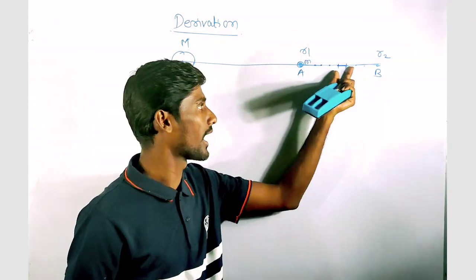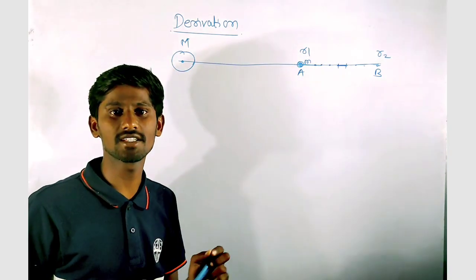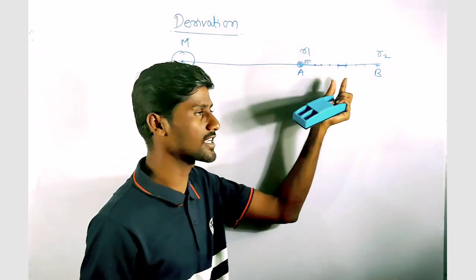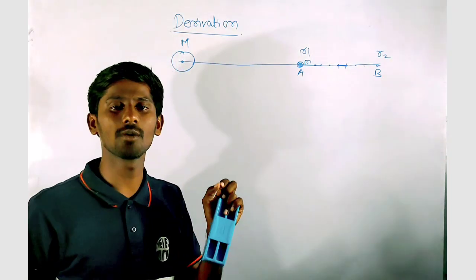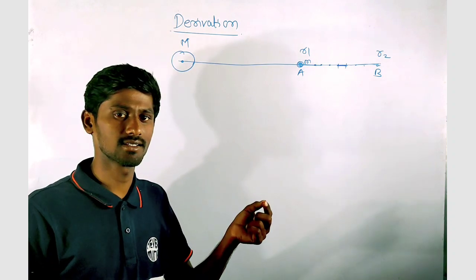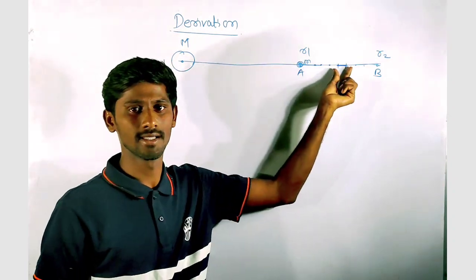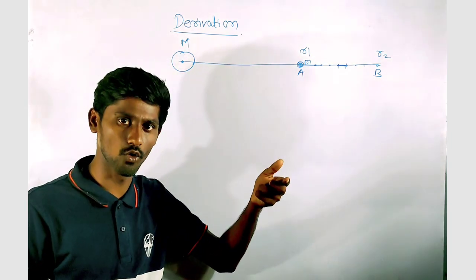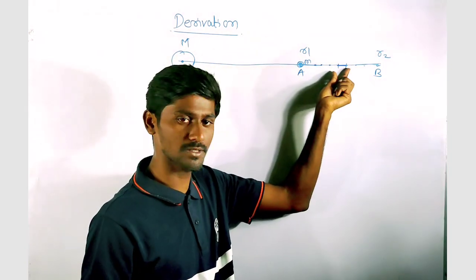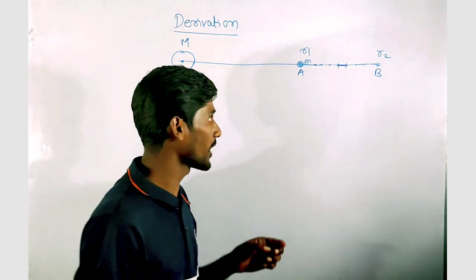So in that case, I have a constant force throughout the small displacement. Then I can multiply the constant force and the small displacement to get the small work done.